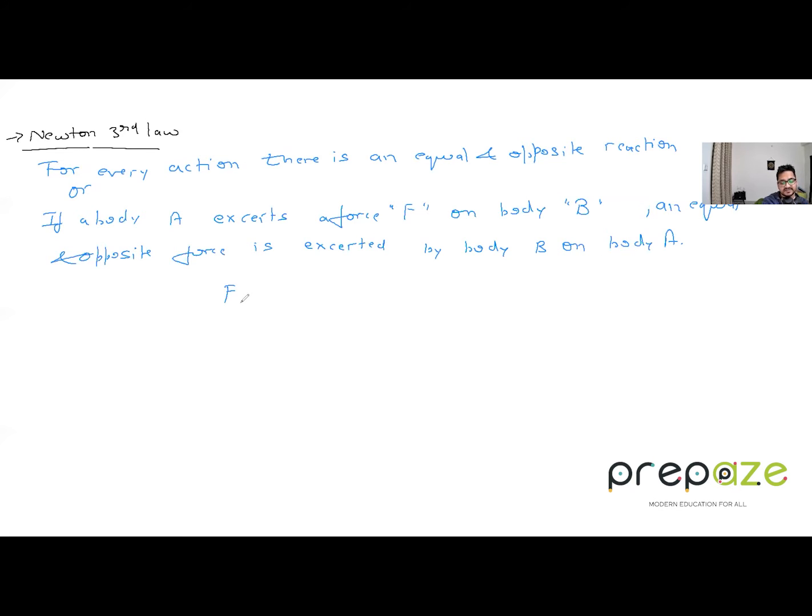That is basically, the force on B due to A, FBA, is equal to, I'm writing in vector form, minus FAB. The magnitudes of both these forces are equal, but there is a negative sign which says that the directions are opposite. So this is called the action and reaction. FBA and FAB are called an action and reaction pair. Very important point to understand. In this, I'm saying body A exerts a force on body B and body B on body A. There are two bodies involved.